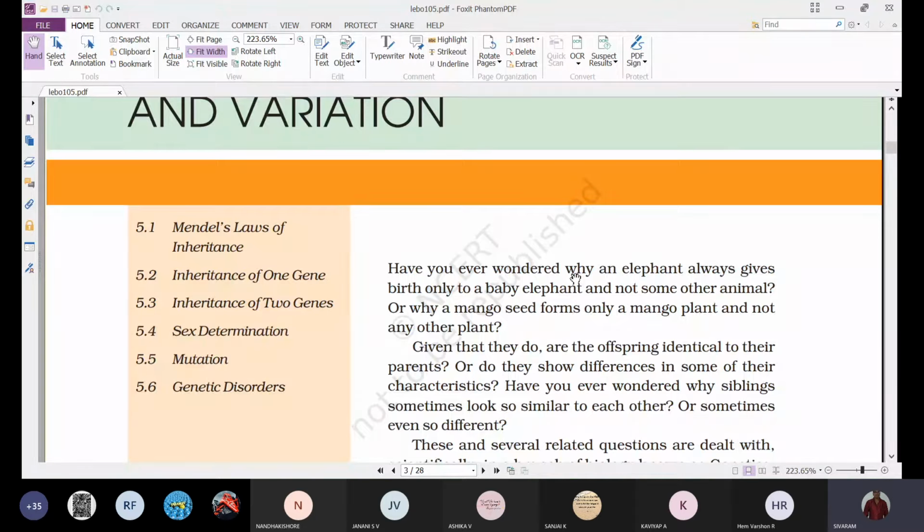There are three major laws which were proposed by Mendel, and those three laws we'll discuss here.